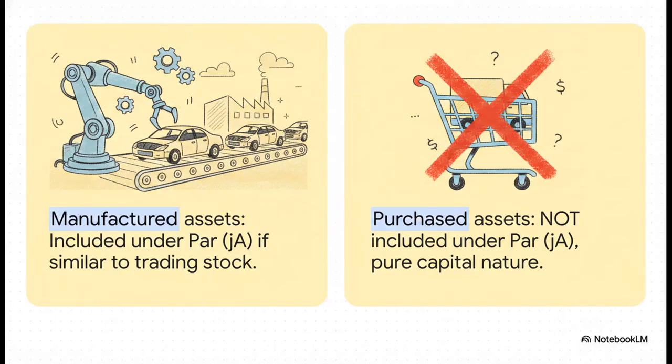Now watch out, because examiners love this classic trap. The absolute key for JA is that the asset was created by the taxpayer, not just bought off the shelf. If our car manufacturer simply goes and buys a delivery truck from a totally different company, uses it, and then sells it, well, paragraph JA doesn't apply. They didn't make it. It stays purely capital in nature. Don't let them catch you out on that.